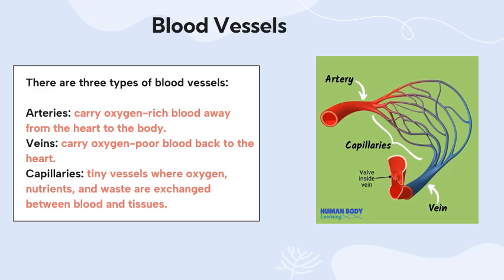So there are three types of blood vessels. The arteries carry the blood that is rich in oxygen from the heart to the body organs and cells. The veins carry the blood that is poor in oxygen to the heart, and the capillaries are very tiny vessels where oxygen, nutrients, and wastes are exchanged.